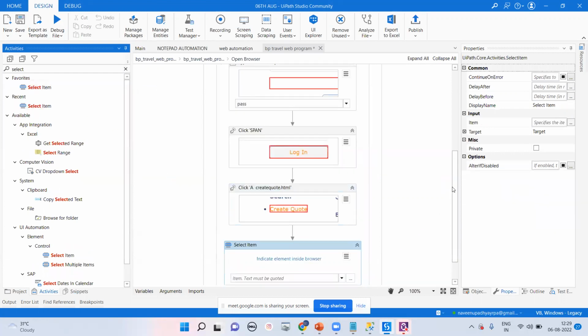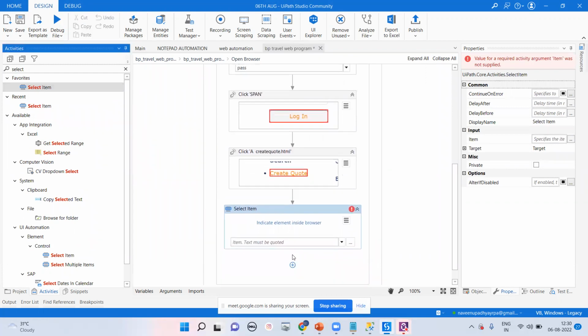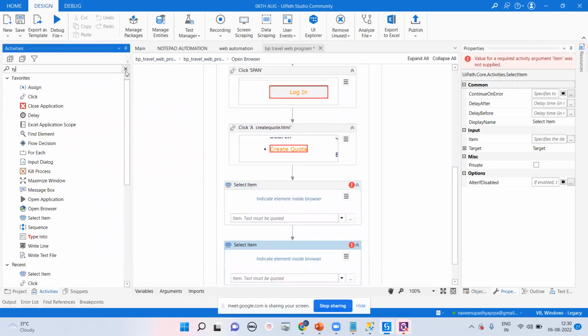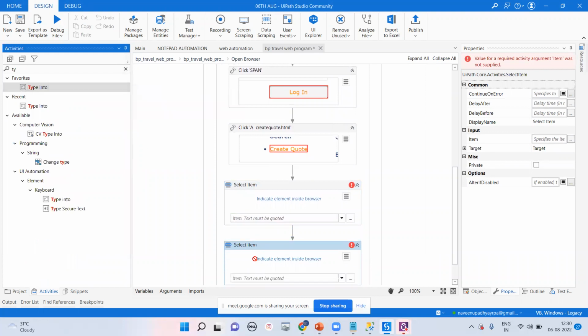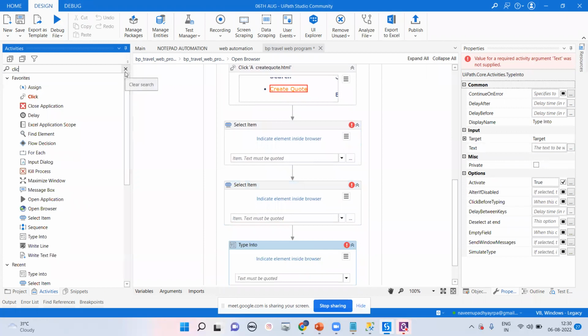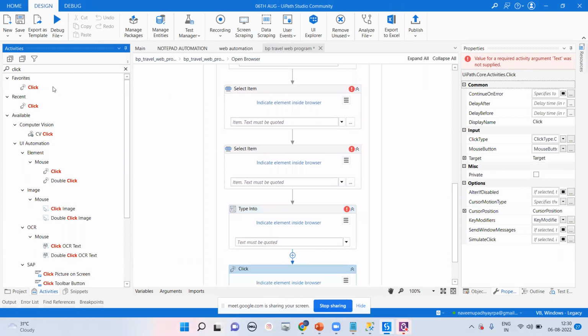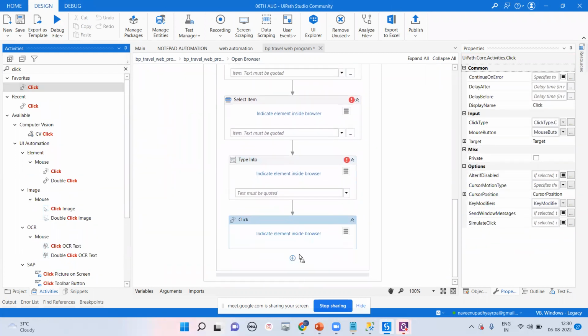Select item is the particular activity for the drop down. We are going for select item again. We are going for type into, and type into again. We are going for click also, two times click, one for one way and one for logout, and we'll try to close the tab also. Okay.